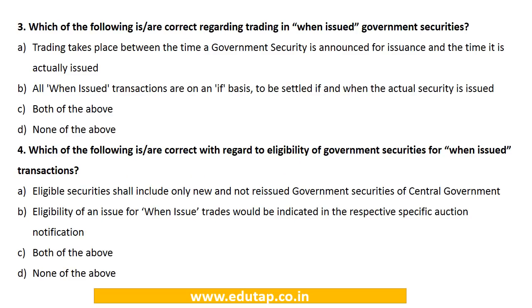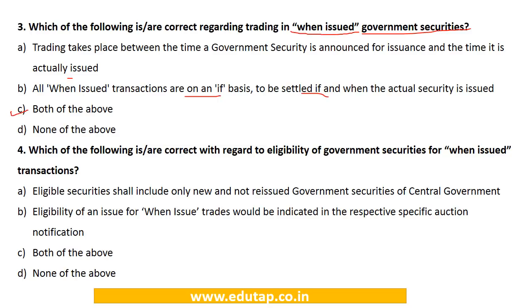Next question. Which of the following is correct regarding trading in when issued government securities? So this is again on the first notification. Trading takes place between the time a government security is announced for issuance and the time it is actually issued. All when issued transactions are on an if basis, that is they are to be settled if and when the actual security is issued. Both of the above or none of the above. So in this particular case we have seen that both these statements with regard to the trading in when issued government securities are correct. So the answer to this will be option number C, both of the above.